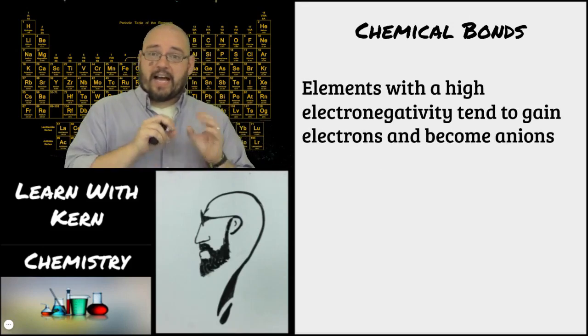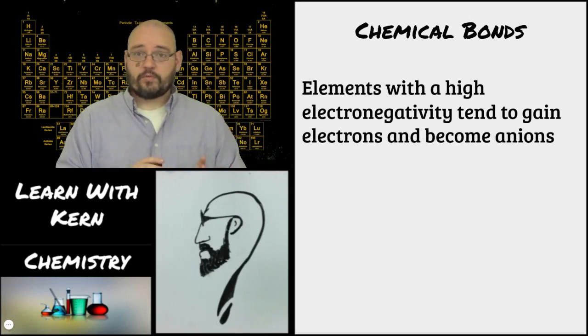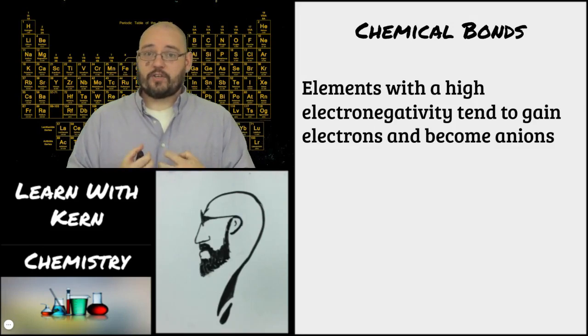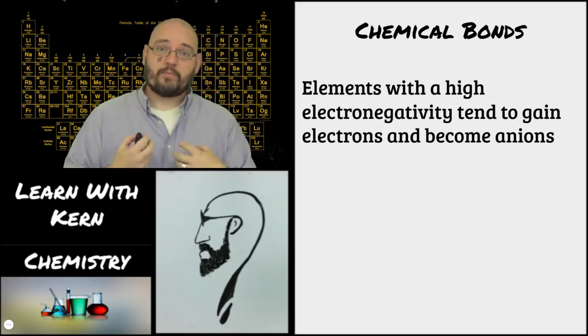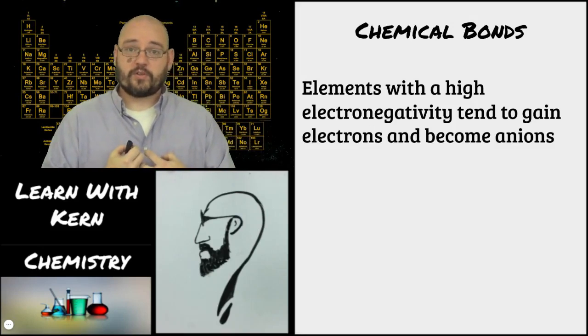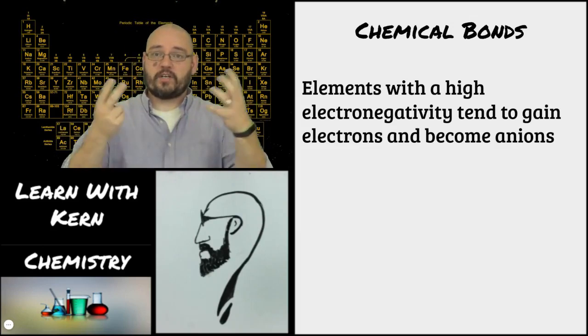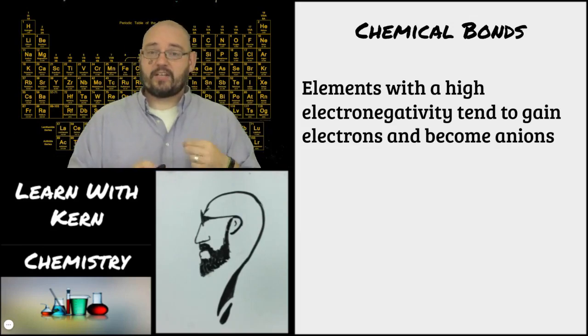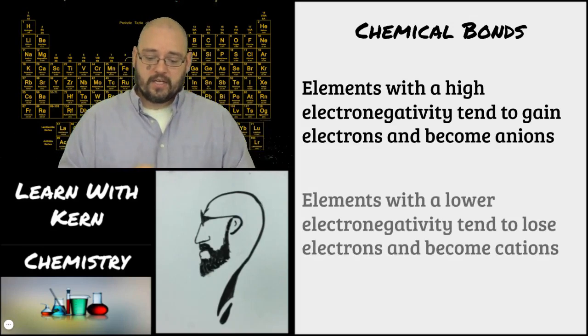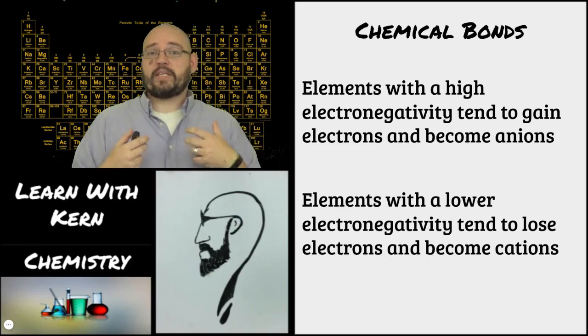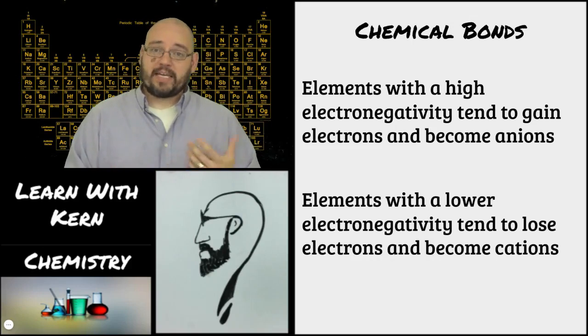Now, elements with high electronegativity, the ones over on the right side of the periodic table, tend to gain electrons. Because remember, electronegativity is how much it wants to hold on to those electrons. So if it has a high electronegativity, it's going to tend to gain electrons. It's going to pull electrons in, and they're going to become anions. Elements with a lower electronegativity are going to be more willing to give up their electrons and become cations.